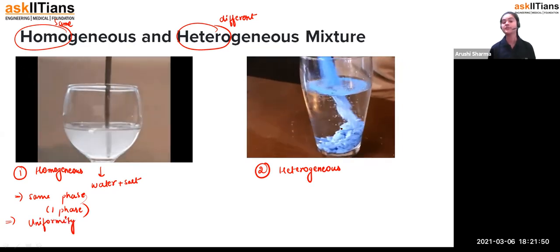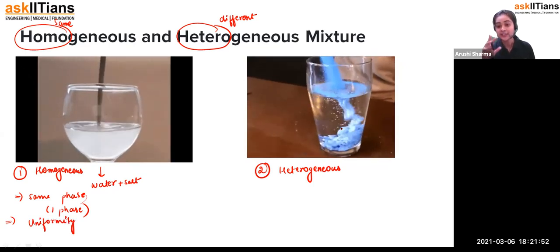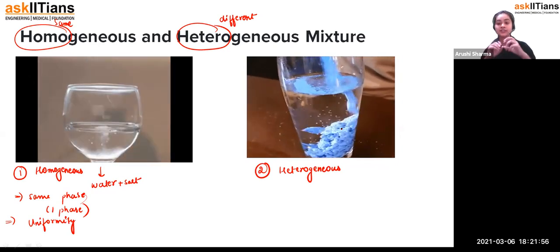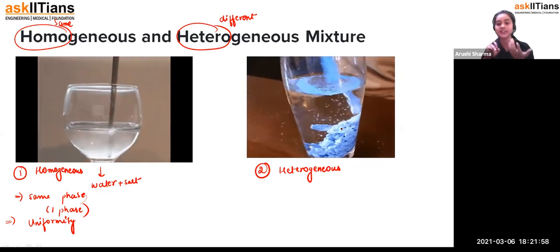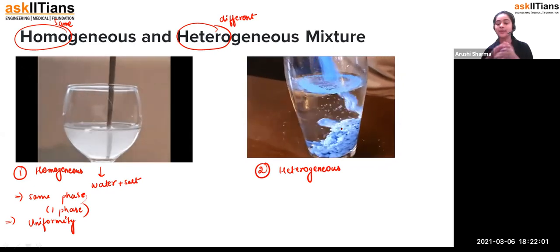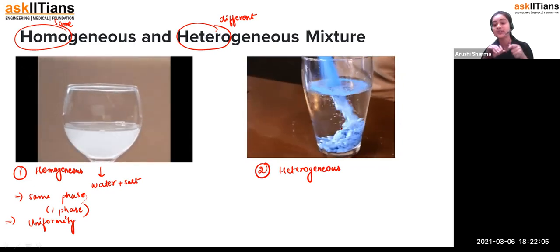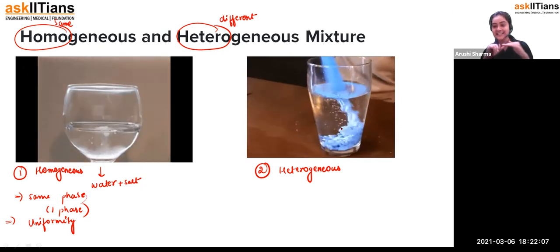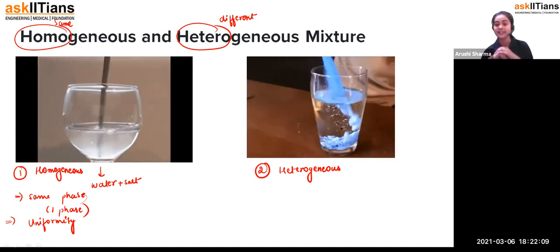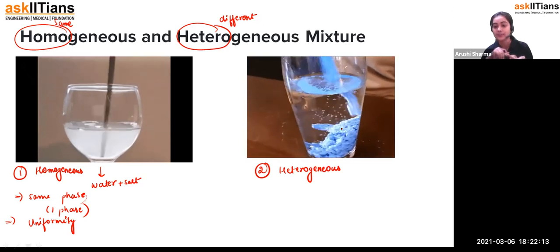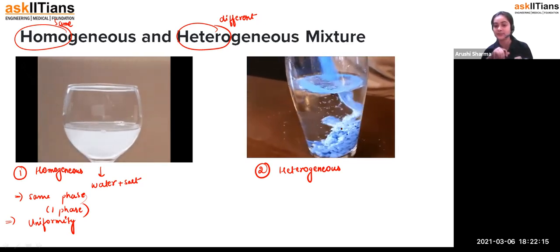But if we talk about a heterogeneous mixture, what happens when you mix something is that you will not get only one phase. For example, you can see here this blue component which we are adding to the water, and it is not soluble in water. It just settles at the bottom of the glass, and you will find that two phases are there: one is water, and one is that blue component, because it is not soluble in water.